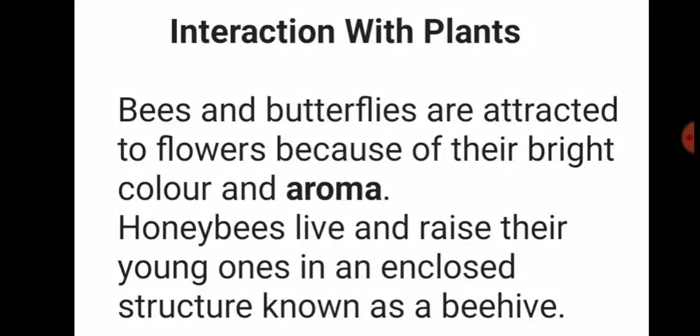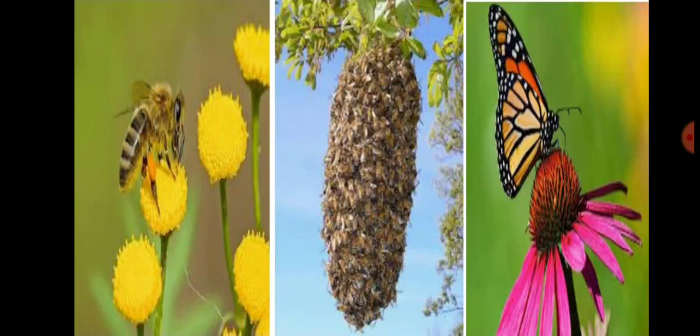Interaction with plants. Bees and butterflies are attracted to flowers because of their bright color and aroma. Honeybees live and raise their young ones in an enclosed structure known as a beehive. Students, in the first picture, a bee is sucking the nectar of a flower to prepare honey. In the second picture, you can see a honeybee hanging down from the branch of a tree, and in the third picture, a butterfly is sucking nectar from the flower.